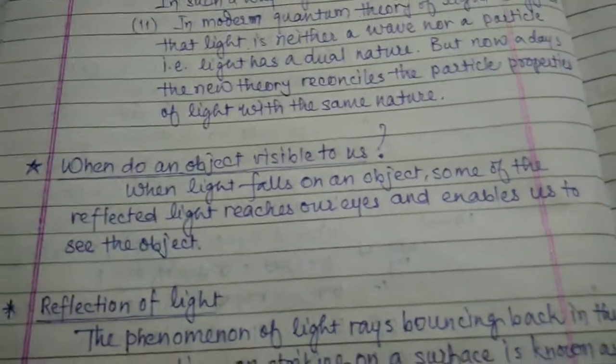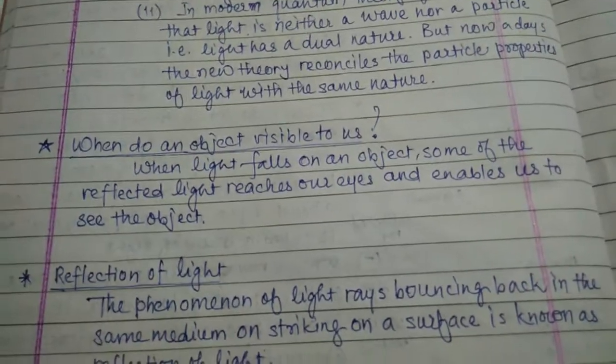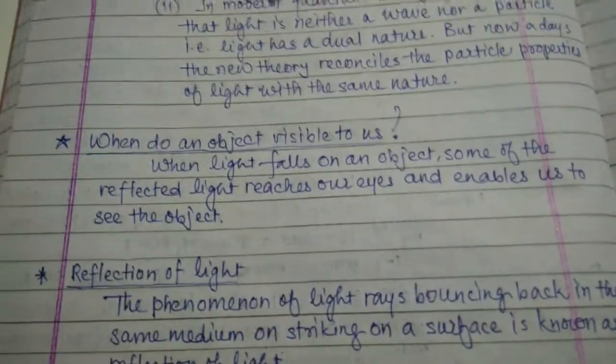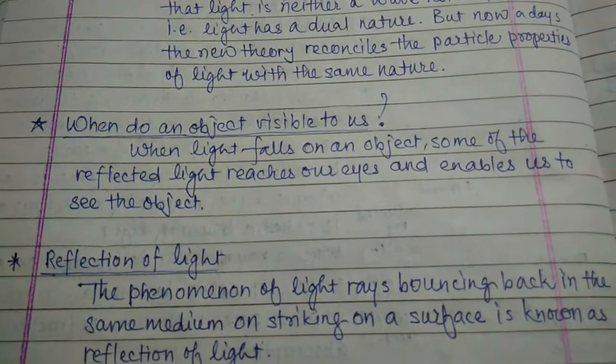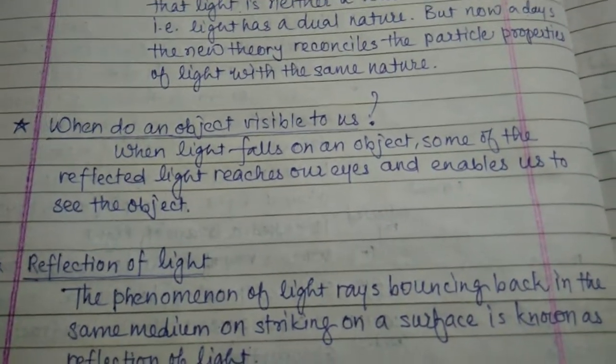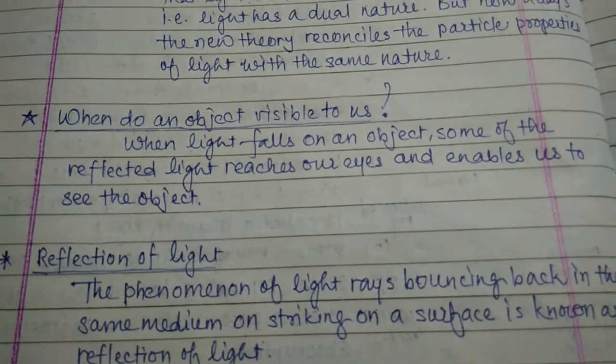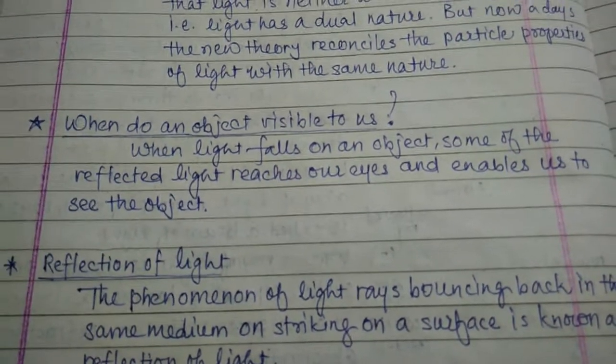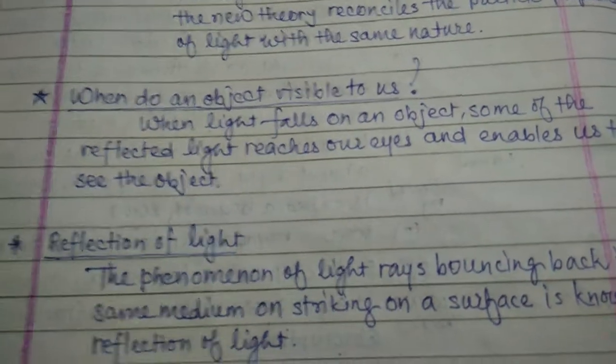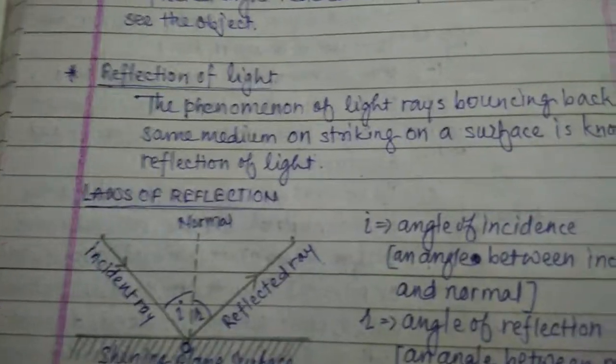When is an object visible to us? We have already discussed that without light we can't see anything. When light falls on the object, some of the reflected light reaches our eyes and enables us to see the object. Now, reflection of light.